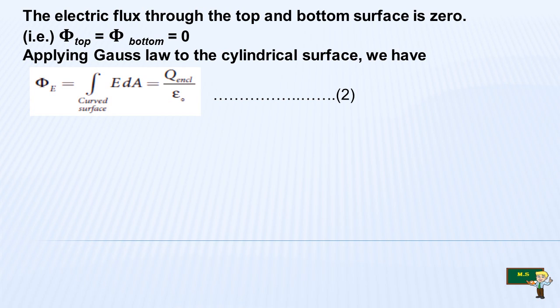Like we already learned, the flux through the top and bottom is 0. Now phi top is equal to phi bottom is equal to 0. Axial line and equatorial line, we also came across this, where top and bottom were 0. Now applying Gauss law to the cylindrical surface, we have phi E is equal to the integral over the curved surface of E dot dA is equal to Q enclosed by epsilon 0. This is the Gauss law statement, which is considered as equation number 2 here.